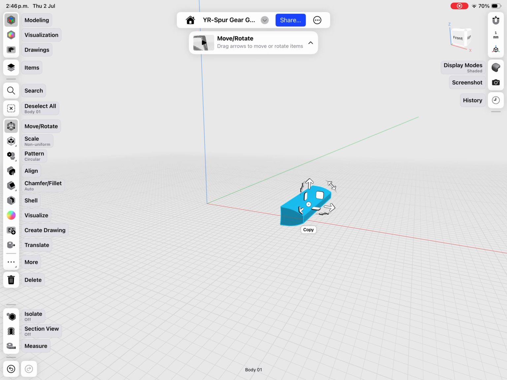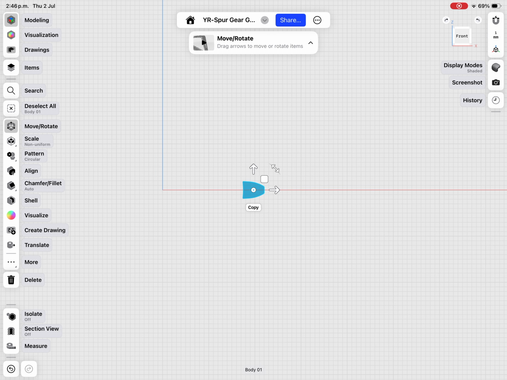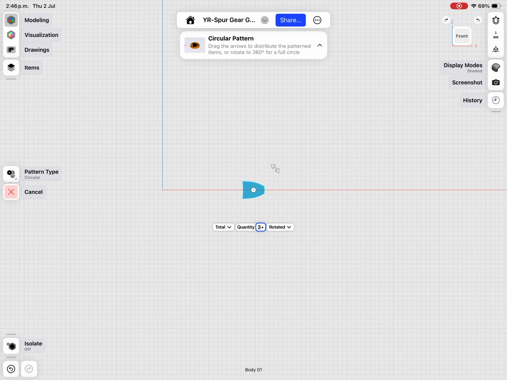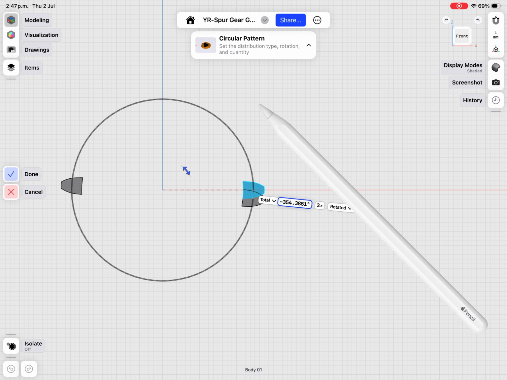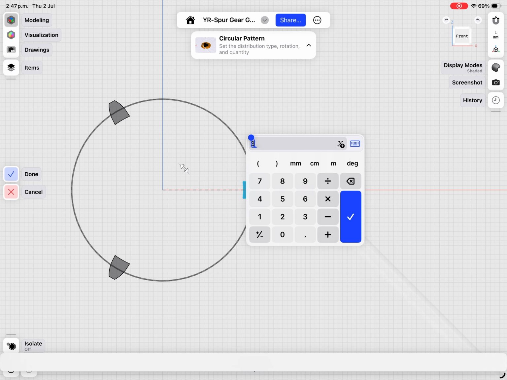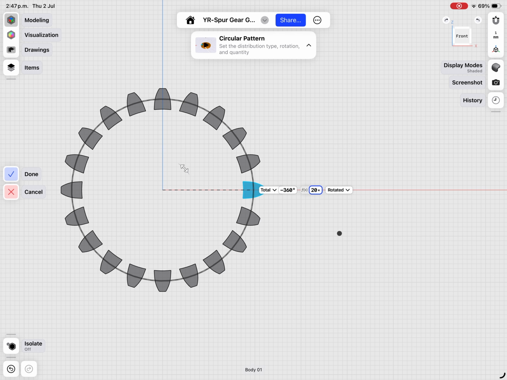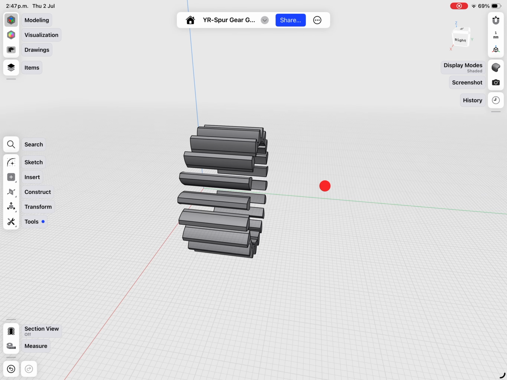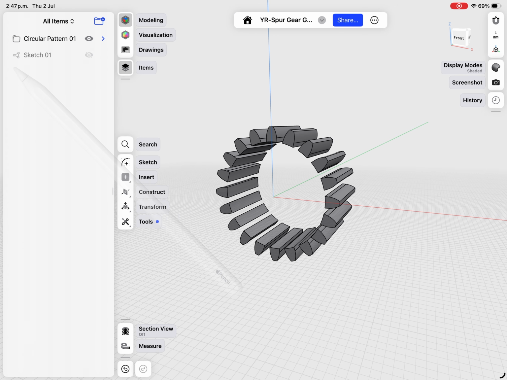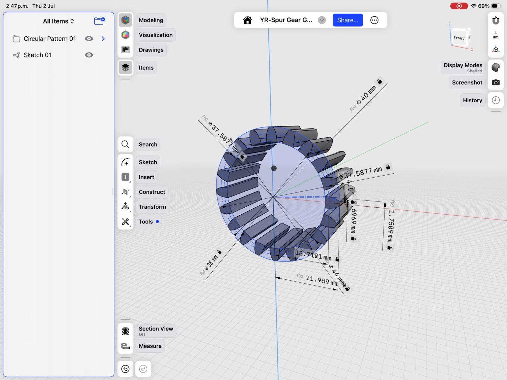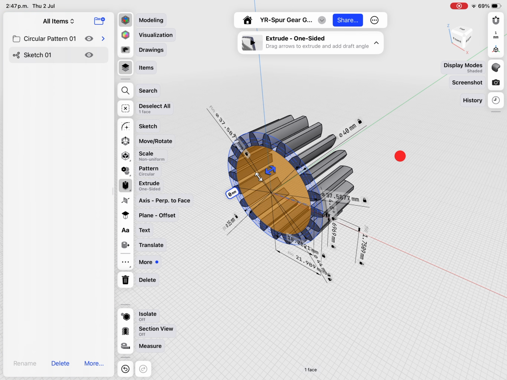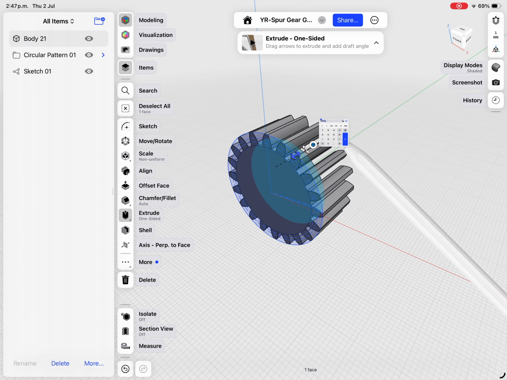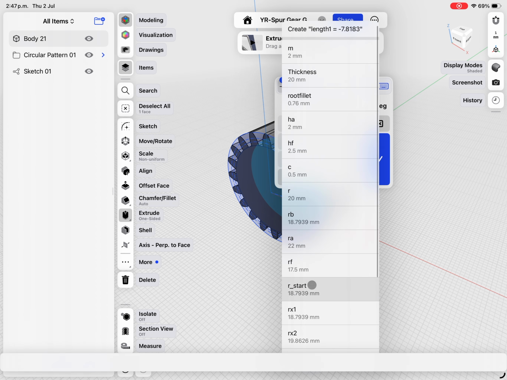So double tap, go to pattern, move the control origin. This one will be Z, number of teeth, and 360 degrees. Okay. Now go to items, activate the sketch, select the root circle, and extrude also thickness.